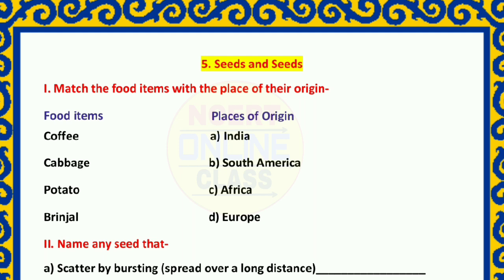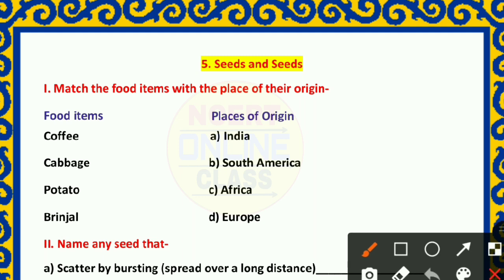This is a total worksheet that is related to your periodic test 1 exam. So let's start. First question, match the food items with the place of their origin. Students, here are some food items and here is the place of origin. That means which place each will come from.